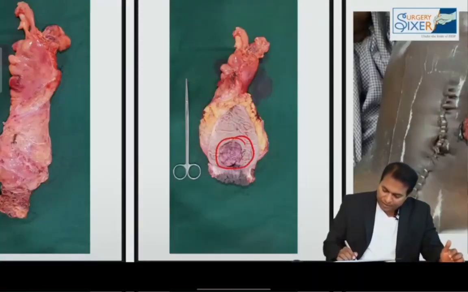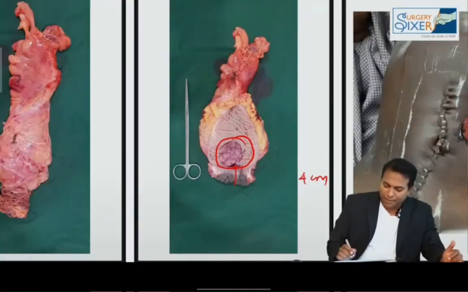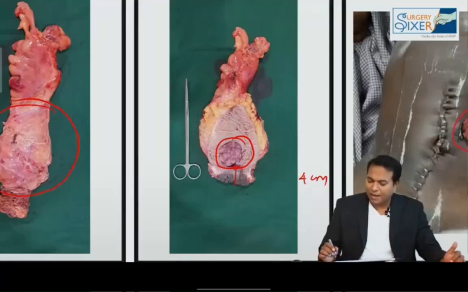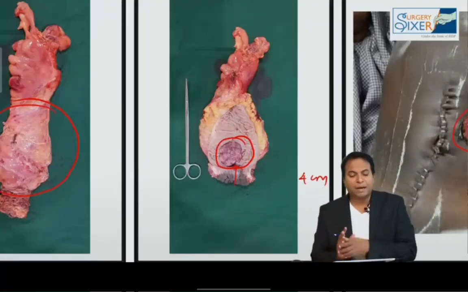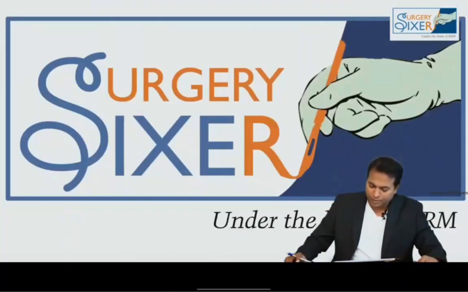So this is one of my recent patients. You can see a cancer just 4 centimeters from the anal verge. So I have done an APR, and this is the complete mesorectum excised, and the patient is living with a permanent lifelong colostomy. He is living now with a permanent lifelong colostomy. Please don't forget this point. So that completes the cancer rectum.